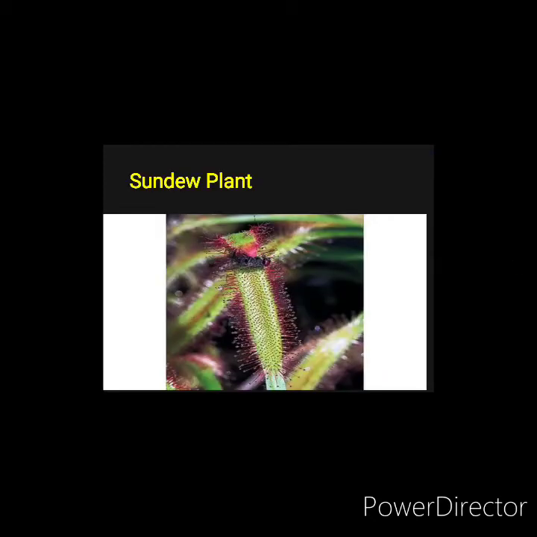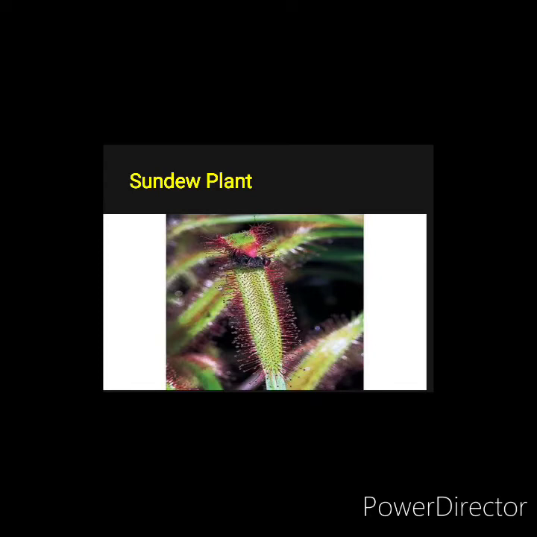Another example here is the sundew plant. You can see the plant and an insect is already captured by the plant. The sundew plant is covered with hair. You can see the long hair on the side. They have a sticky liquid on them. It is clearly visible, the sticky liquid at the tip of the hair. This liquid shines in the sun and attracts insects.